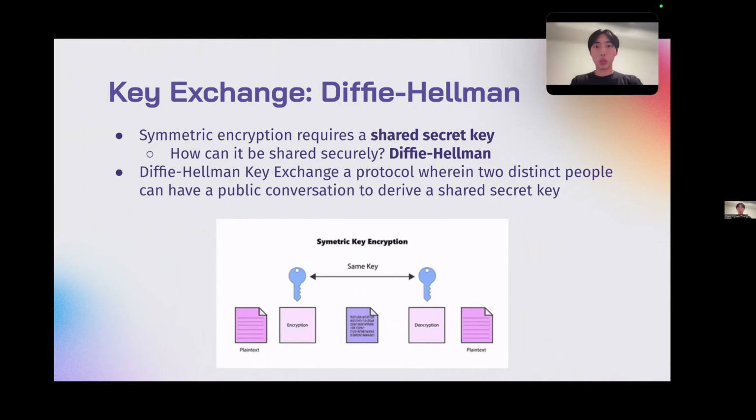So symmetric encryption requires a shared secret key. And how can it be shared securely? Again, Diffie-Hellman is the solution. So Diffie-Hellman key exchange is a protocol wherein two distinct people can have a public conversation to derive a shared secret key. The details are again left out of this video, but you can feel free to look into it on your own time.